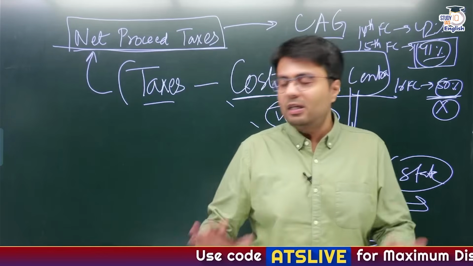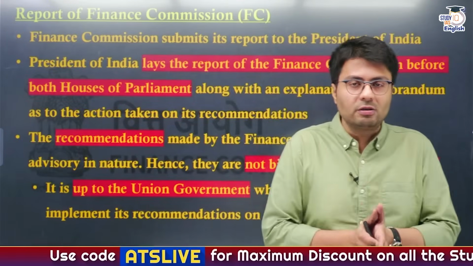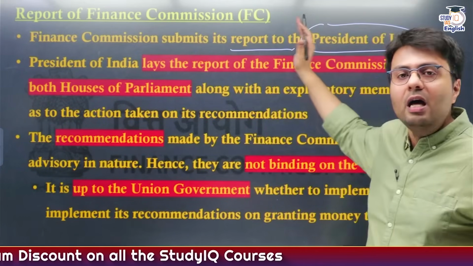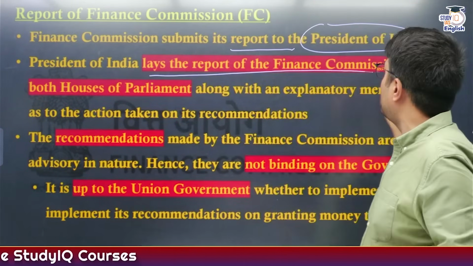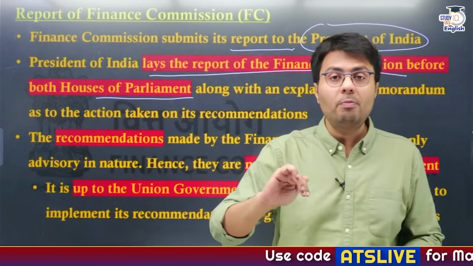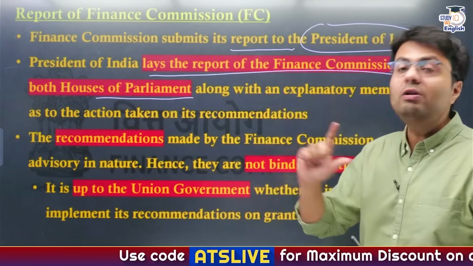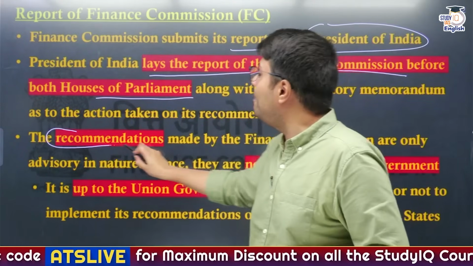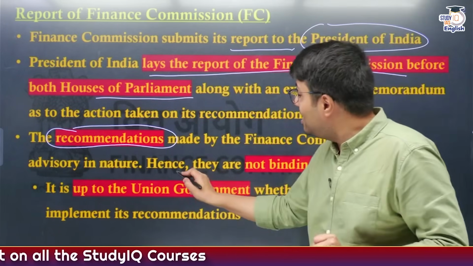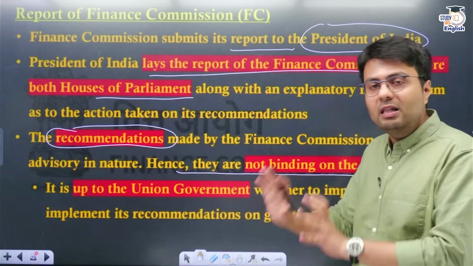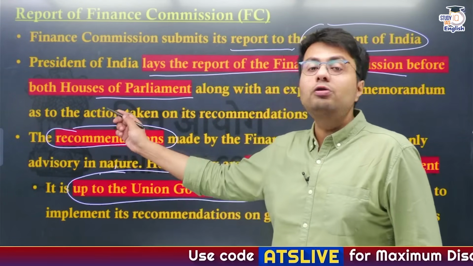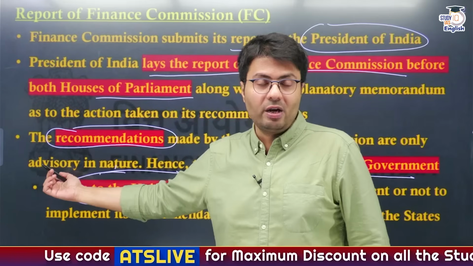Now let us understand, once it is prepared with the report, what Finance Commission does. Finance Commission prepares and submits its report of recommendations to President of India, and President of India lays this report on both houses of the parliament, that is Lok Sabha and Rajya Sabha. And I told you this is a constitutional body, so it has very large power. But what you need to understand is that this power is only recommendatory in nature. Whatever recommendation Finance Commission gives to Union government, it is not binding on the Union government. Rather, it is the sole prerogative of Union government whether it wants to follow or not follow the recommendation of Finance Commission.